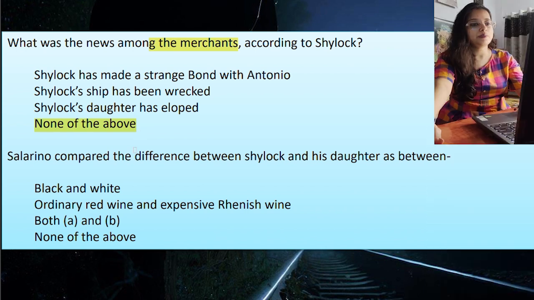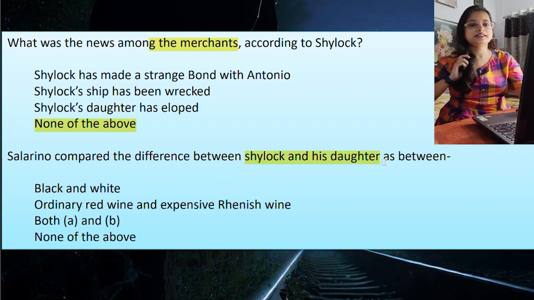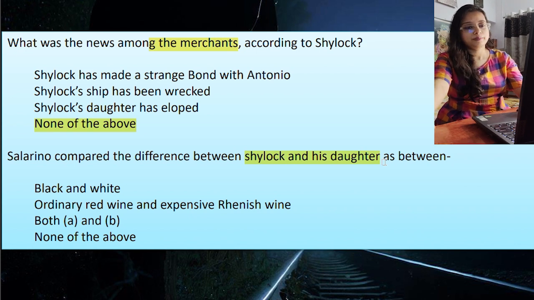Next, Salarino compared the difference between Shylock and his daughter. This is very important, even as questions it can come. So the difference is compared how? Black and white, ordinary red wine and expensive Rhenish wine. Expensive Rhenish wine is actually expensive white wine, and both A and B. So that is the correct option.